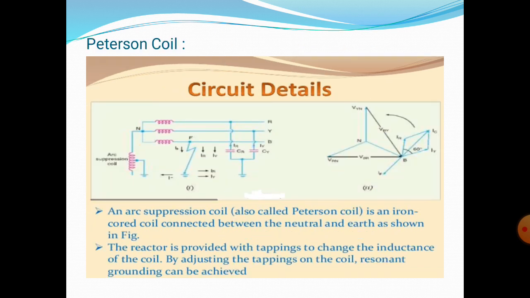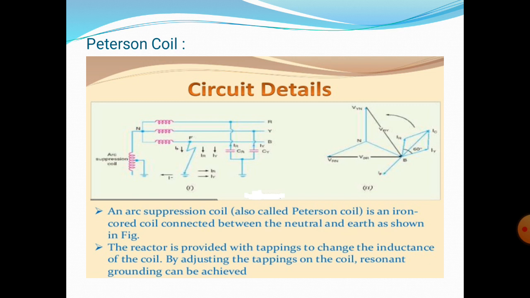And next one is Peterson coil. In this type, when the value of inductance L of the arc suppression coil is such that the fault current IF exactly balances the capacitive current IC, it is called resonant grounding. Peterson coil is also called resonant grounding or arc suppression coil grounding.